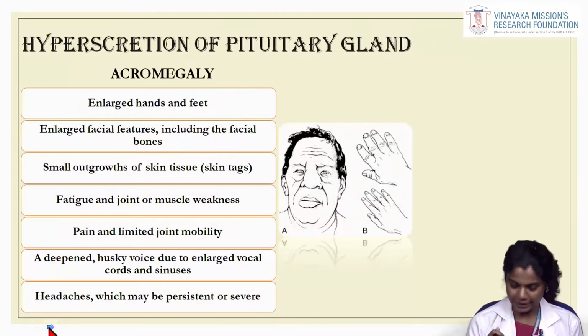The next one is acromegaly. The clinical features of acromegaly include enlarged hands and feet, enlarged facial features including the facial bones, small outgrowths of skin tissue which are also referred to as skin tags, fatigue and joint or muscle weakness, pain and limited joint mobility, a deepened husky voice due to enlarged vocal cords and sinuses, and headaches which may be persistent or severe in some cases.